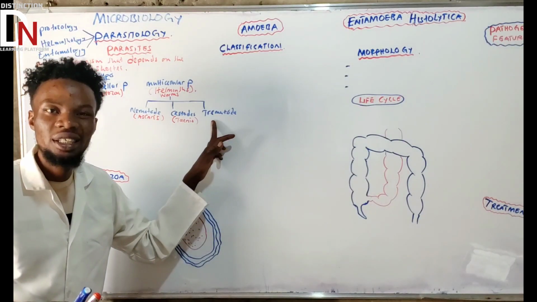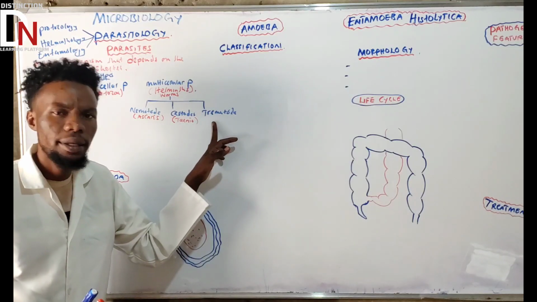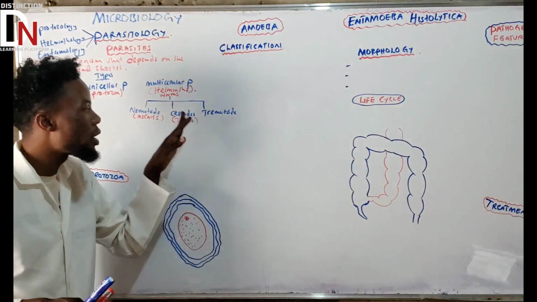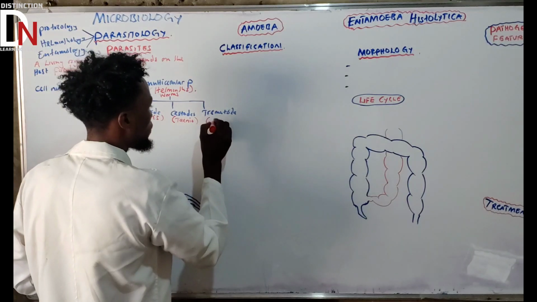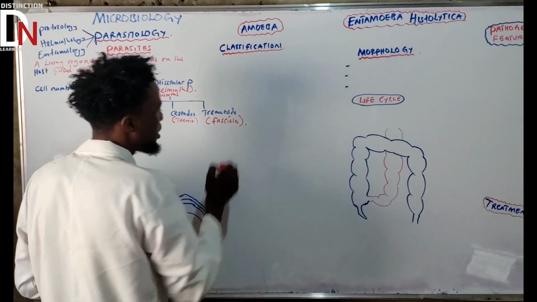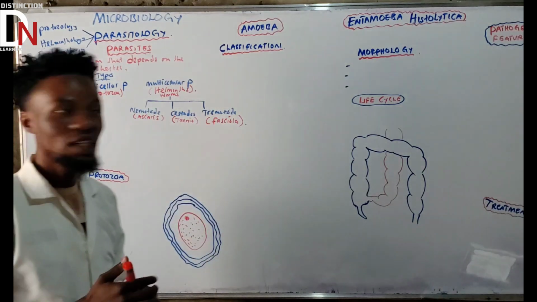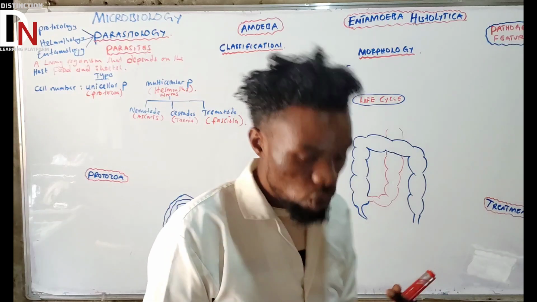A good example of a trematode is Fasciola. We'll come and talk about Fasciola hepatica, don't worry, okay? It's a fun name, Fasciola. But just know that a good example of a trematode is Fasciola.